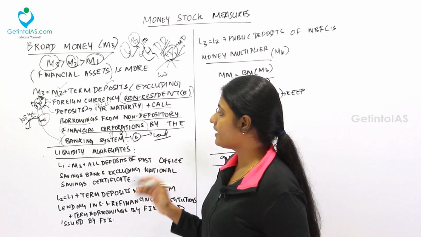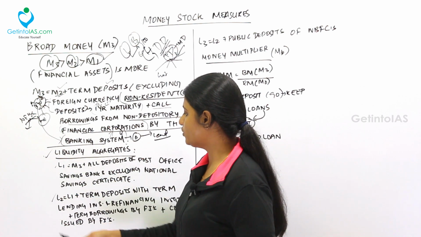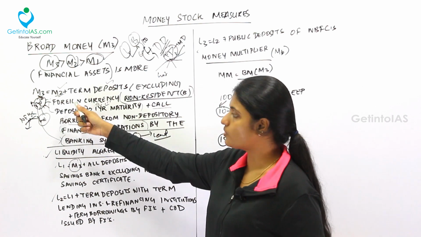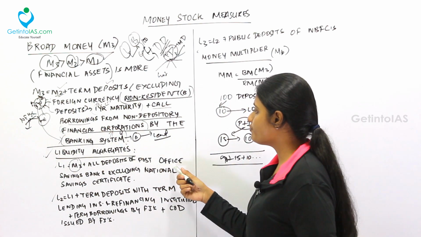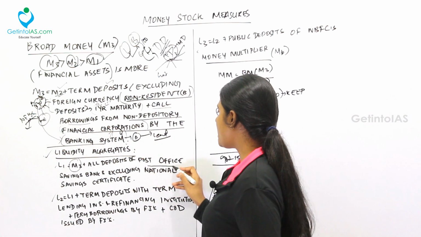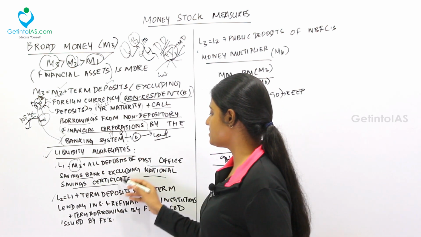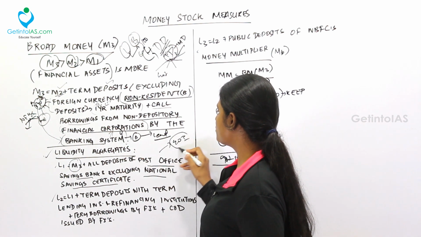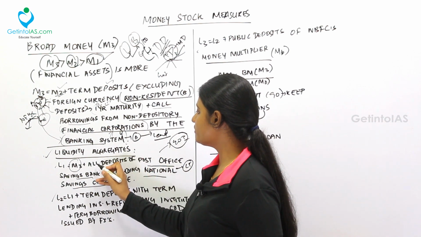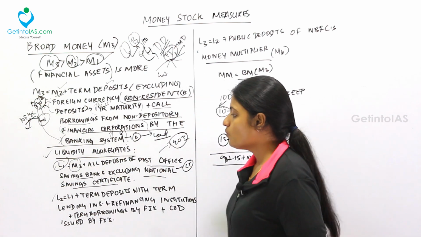Now, we are done with money aggregates. Now, moving to liquidity aggregates. Under liquidity aggregates, we have L1, L2 and L3. L1 is M3, broad money, plus all deposits of post office savings banks. We deposit a certain amount of money in the post office. Those are post office savings banks, excluding National Savings Certificate. The National Savings Certificate is issued by the Government of India. We exclude that because it is very long term. The remaining amount of all deposits of post office savings banks is taken into account for L1, liquidity 1.